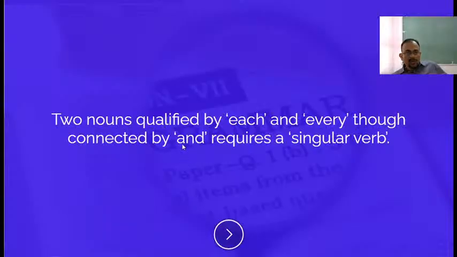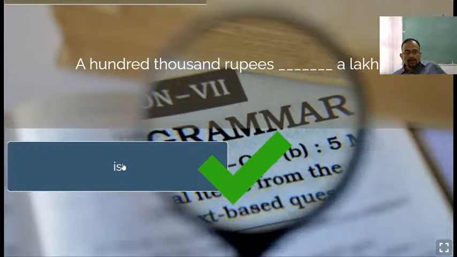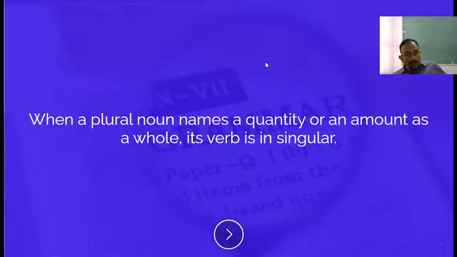Okay, next you see, two nouns qualified by each and every, though connected by and, require a singular verb. Okay, next, 100,000 rupees dash a lakh. 100,000 rupees is taken as a whole, so, 100,000 rupees is a lakh. It's not are, because in spite of rupees being plural, 100,000 rupees is taken as a whole. When a plural noun names a quantity or an amount as a whole, its verb is singular.